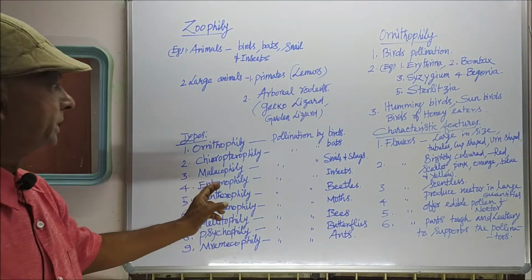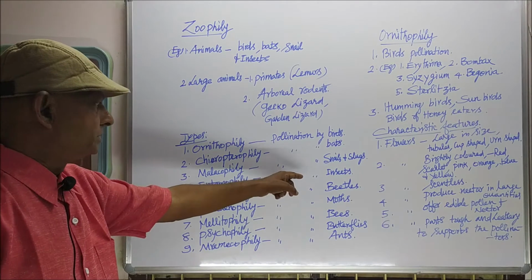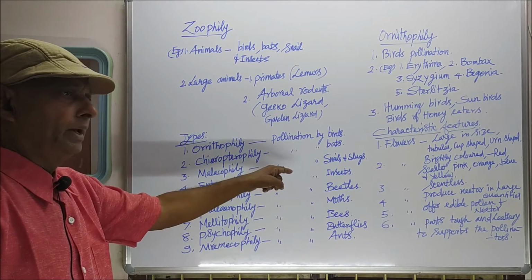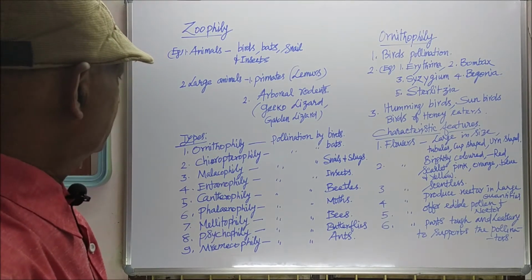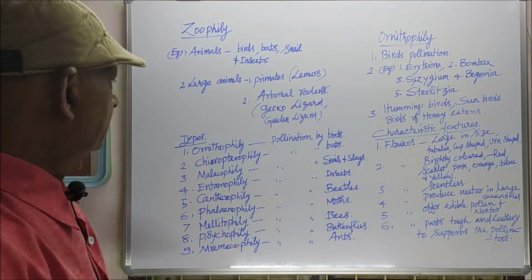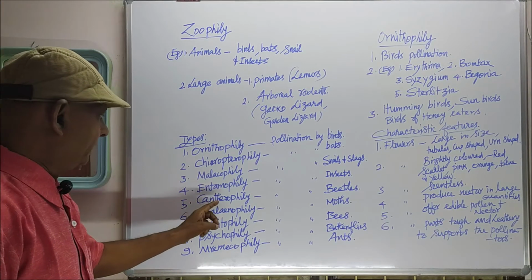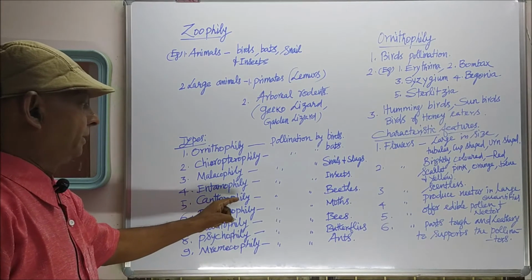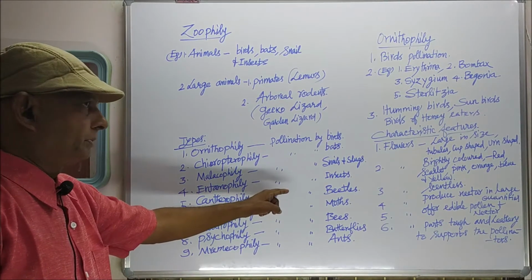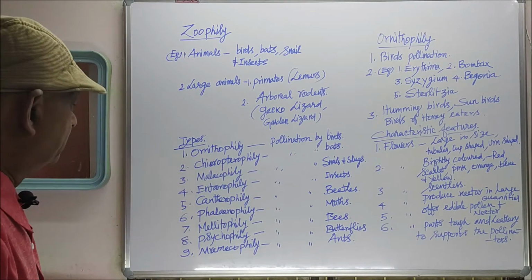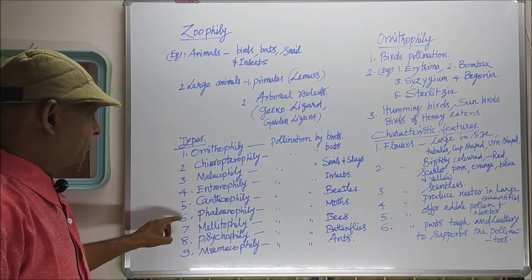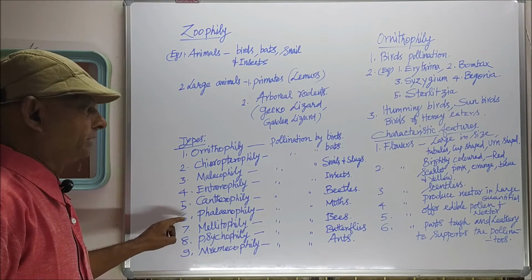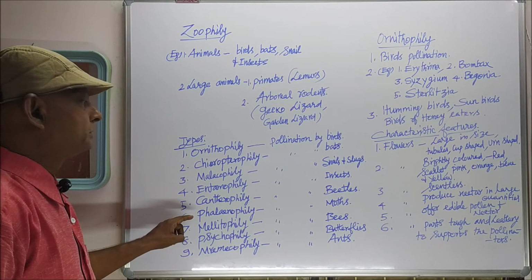When insects carry out pollination, such a type of pollination is called entomophily. Cantherophily, when pollination takes place by beetles. Palanophily, when pollination takes place by moths.